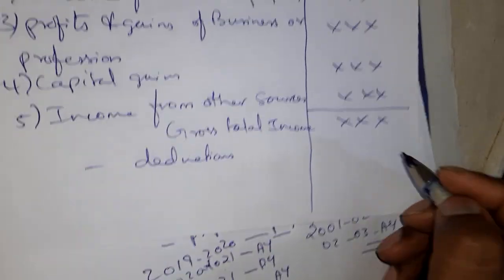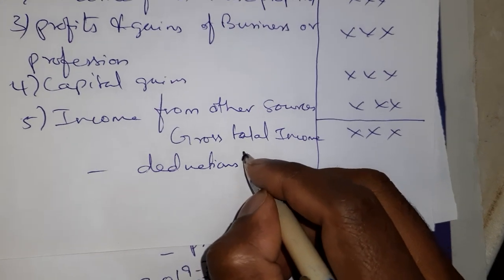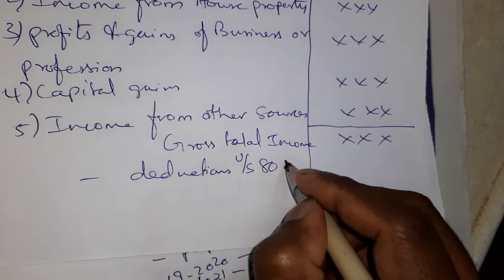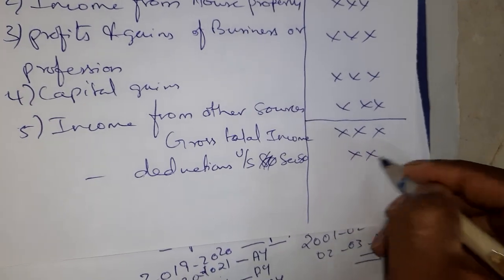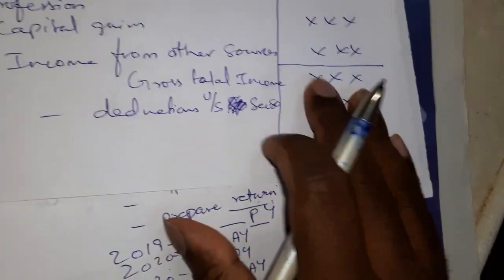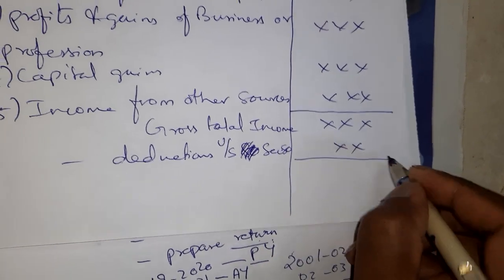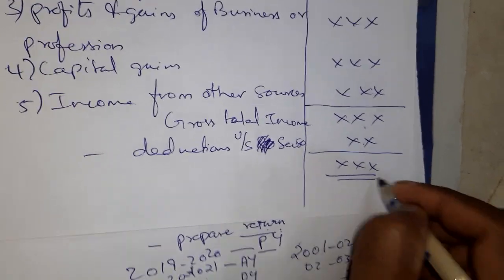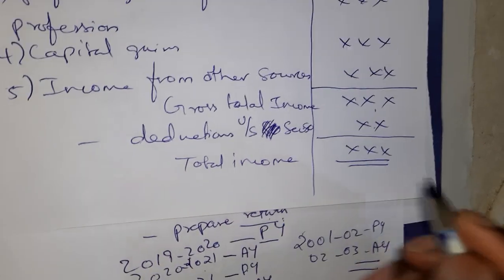That I will tell you only in the 6th semester. For the time being you understand that you can claim certain deductions. We call this section 80, section 80 deductions. I cannot explain that now, because it is something which you have to learn in detail as a chapter. Whatever amount is there, you write here. Now this amount you minus from gross total income, and that is total income. I hope the point is clear to you now.